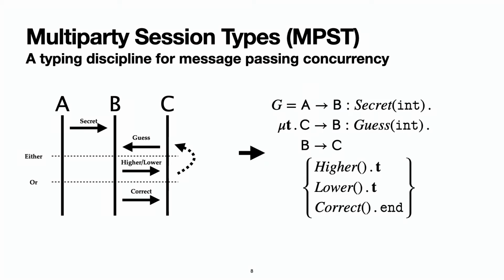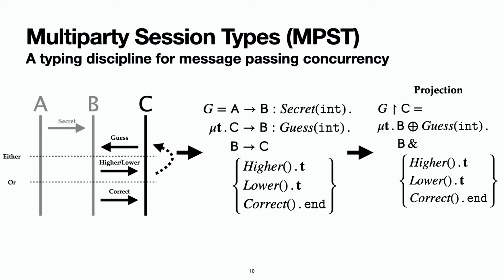We can formalize this protocol with the global type on the right hand side. So first of all, there is a message from A to B with label secret carrying an integer. This is followed by a recursion beginning with a message from C to B with label guess and an integer, and subsequently B will send to C three options: higher, lower, or correct. In the case of higher and lower, the protocol continues with recursion. In the case of correct, the protocol terminates.